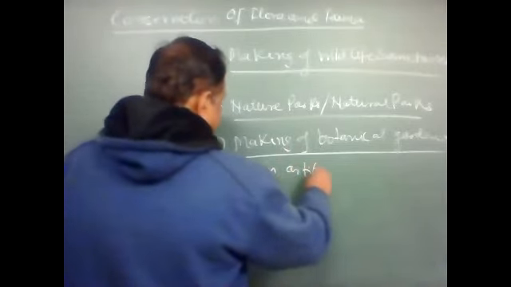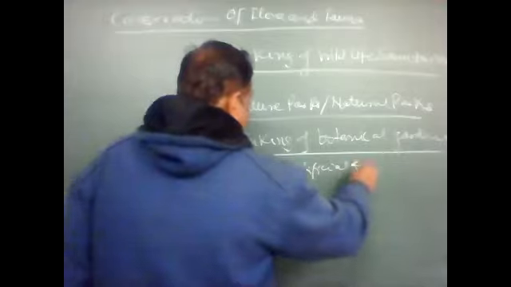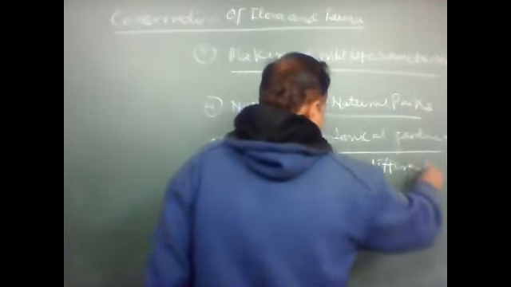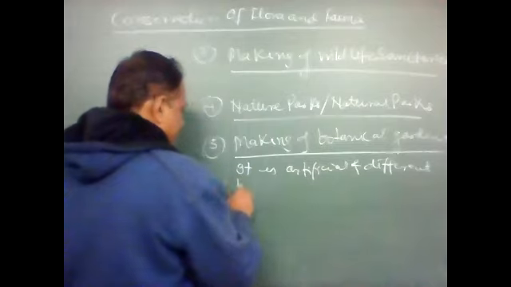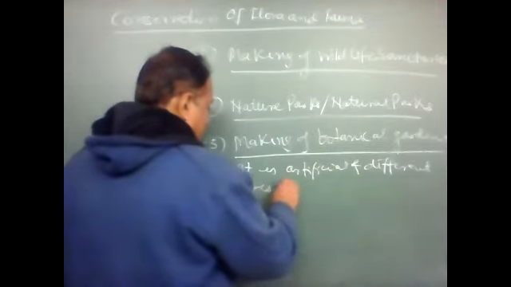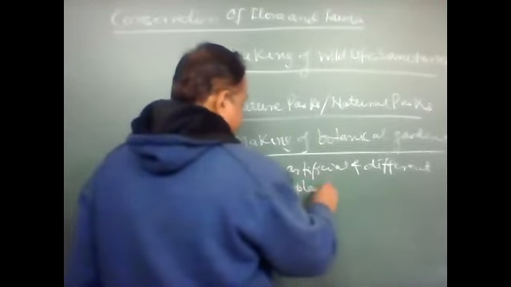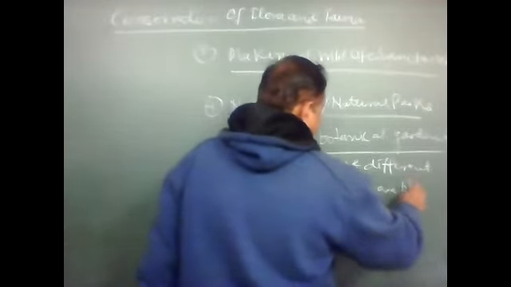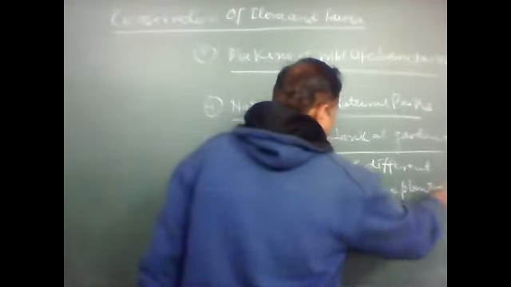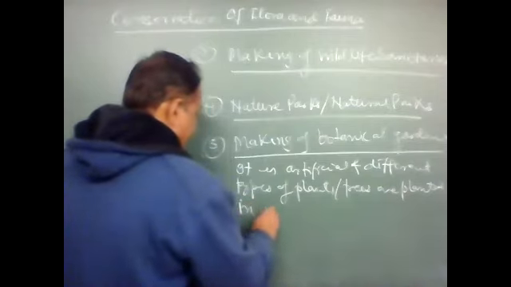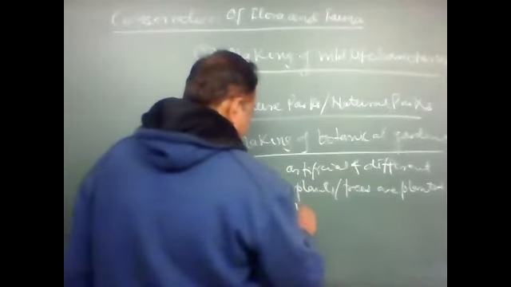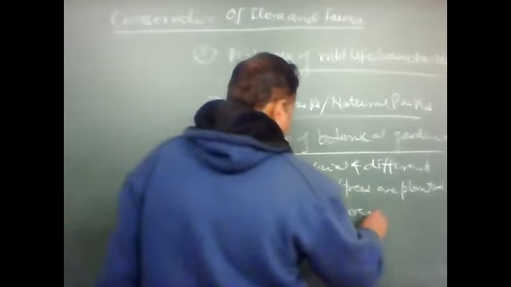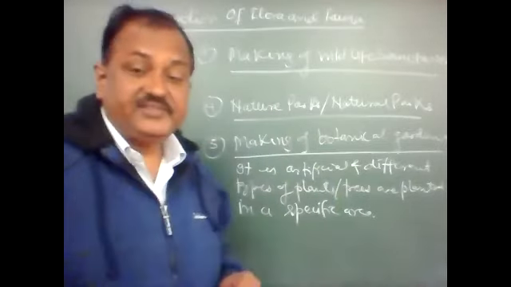Different types of plants and trees are planted in a specific area. So a specific area is there.